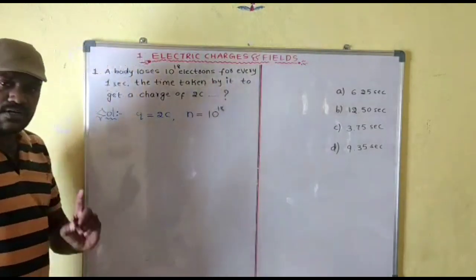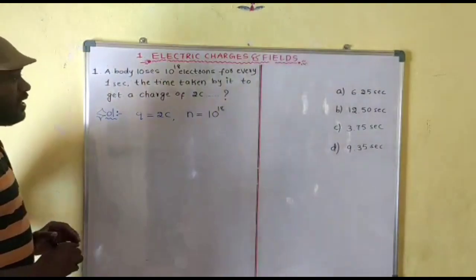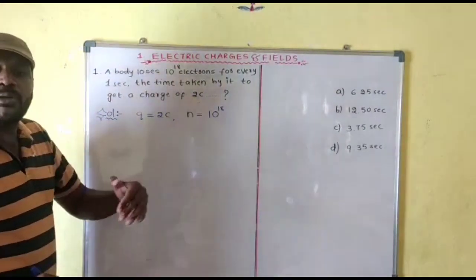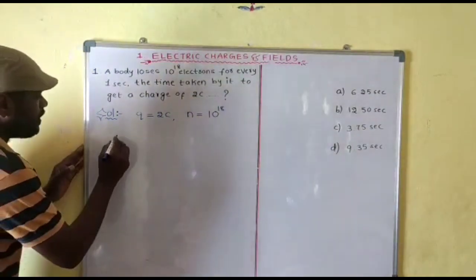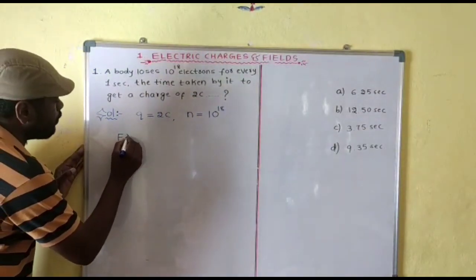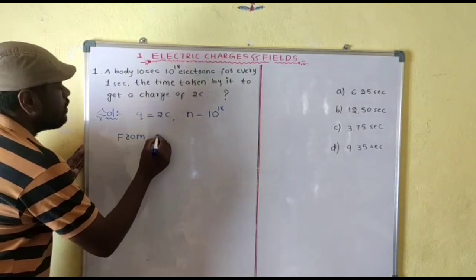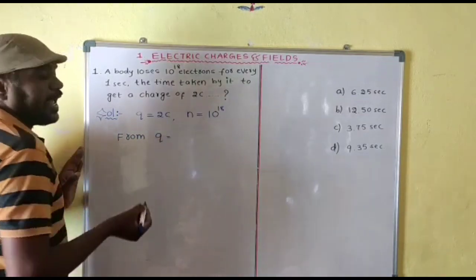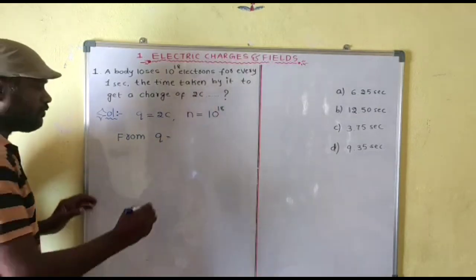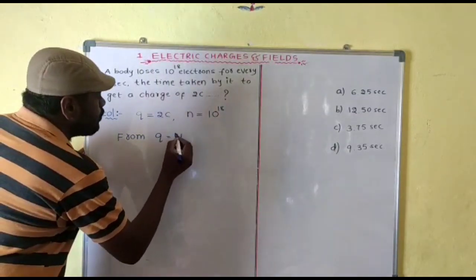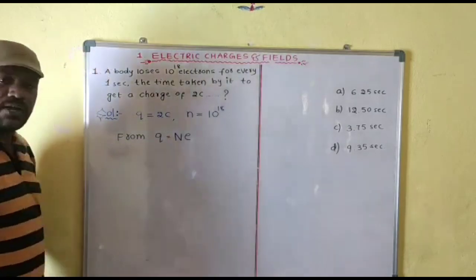First of all, we have to find out how many electrons are present in this 2 coulomb, from the quantization principle, which of course we know. So from the formula, Q is equal to N into E. I have already used small n elsewhere, so let me take the total as N into E.